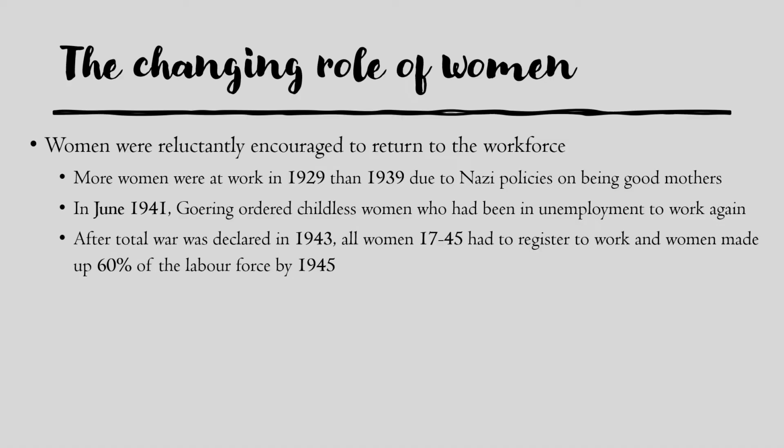In 1943, total war, which we'll see on the next slide, was declared. This meant that all women aged 17 to 45 were forced to register to work. And by 1945, women made up 60% of the labour force. So there were more women in work than men.